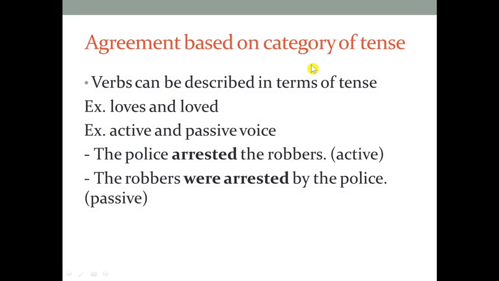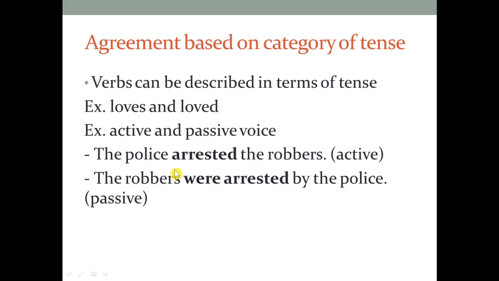Agreement is also based on the category of tense. A verb can be described in terms of tense. For example, love with s, you can think of as the verb 1 that you use in present simple. Loved, you can think of as the past simple verb, or maybe the past participle that you use in perfect tense.